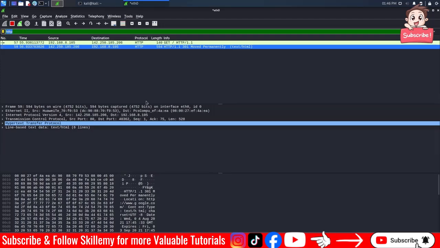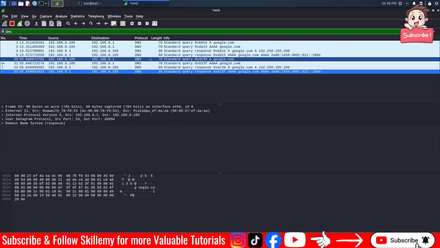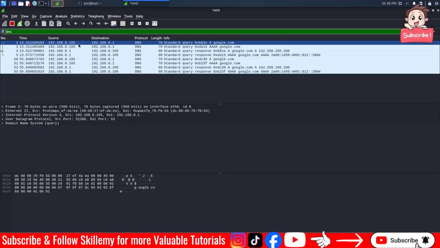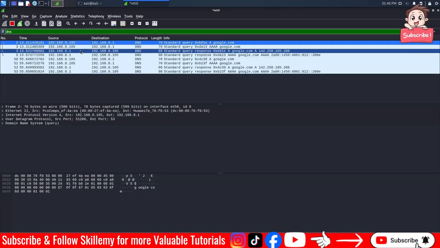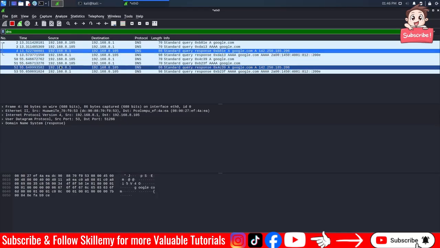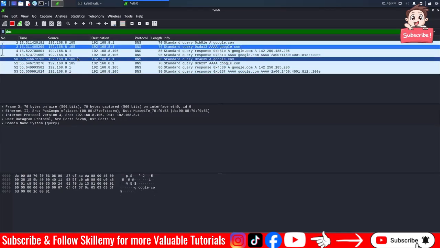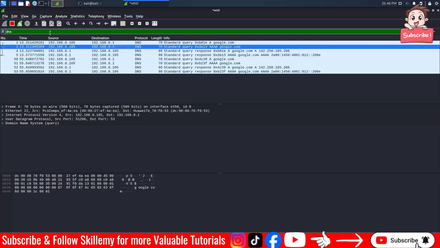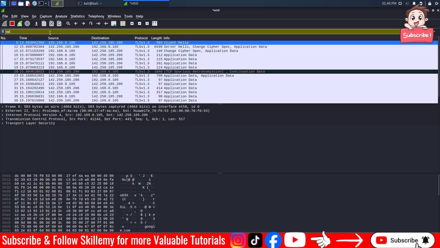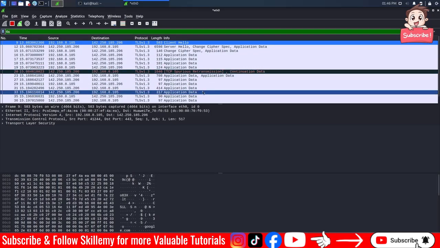Okay, now this is the same thing for DNS. You can type DNS and it will show all the DNS requests or packets. You can see that here we are going somewhere, or whatever data we are receiving. All right, the same thing for HTTPS, by the way, but HTTPS will not work as a filter; it will work if we type SSL or TLS. Okay, TLS like that. So the same thing.